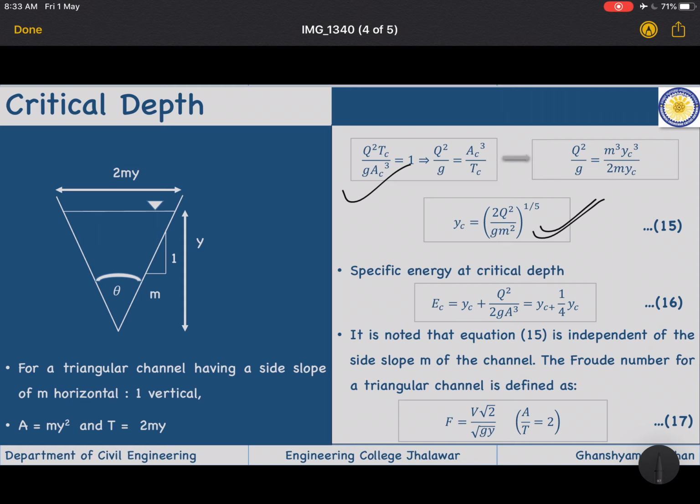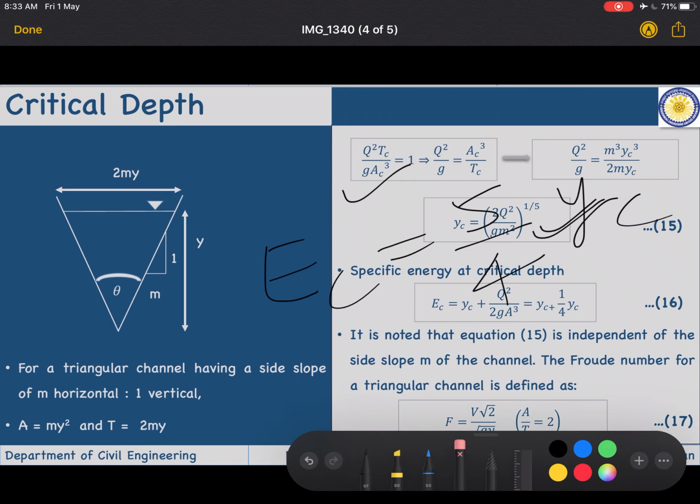Now you will put the value of Ec. If we check, we will get Ec is 5 by 4 yc. In the rectangular channel it was 3 by 2. Here it is yc plus 1 by 4 yc, which is 5 by 4 yc. And the Froude number here, let me show you.